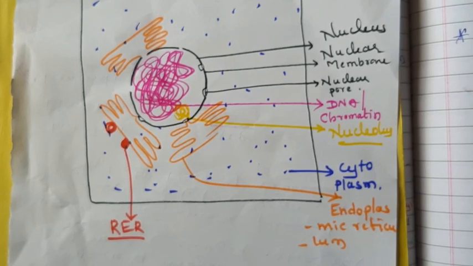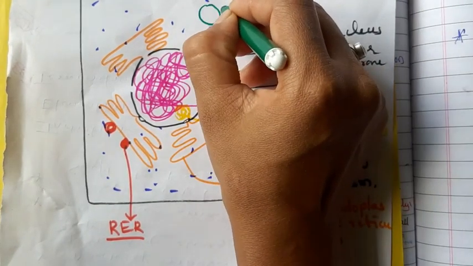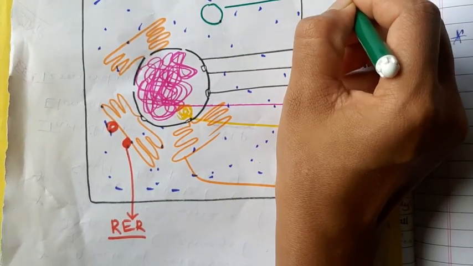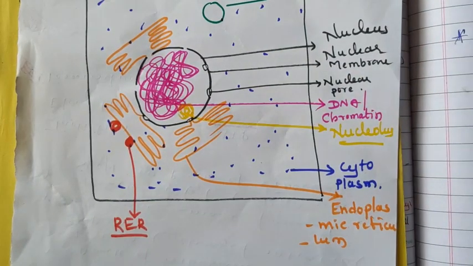Then small vacuoles are present in the animal cell, but in the plant cell a large vacuole fills 90% of the cytoplasm.